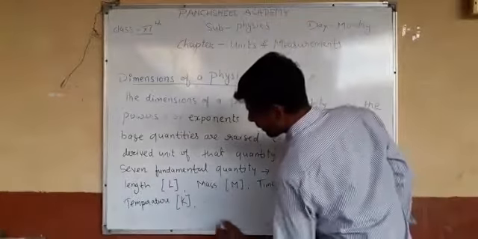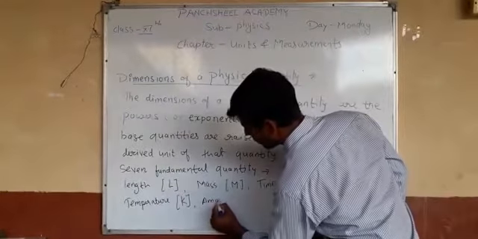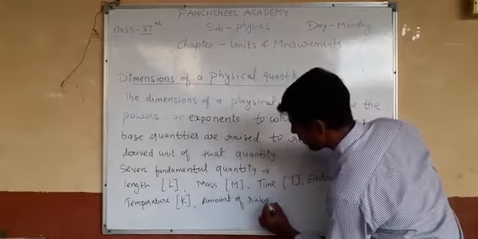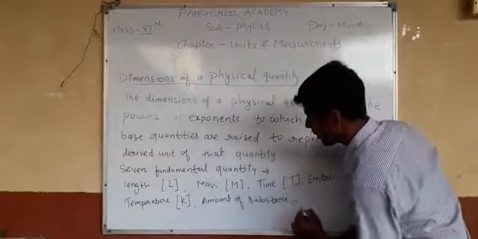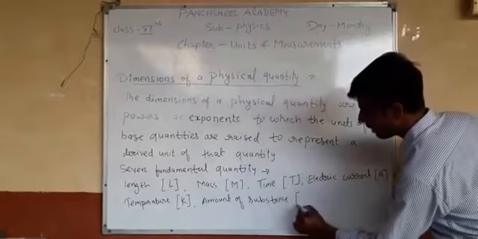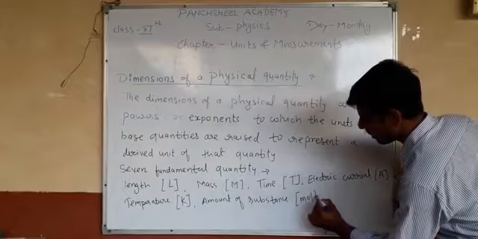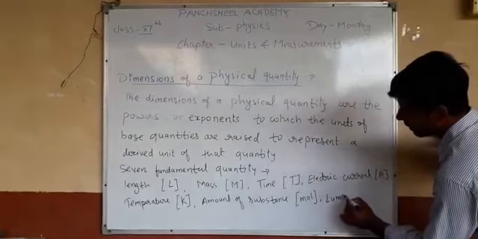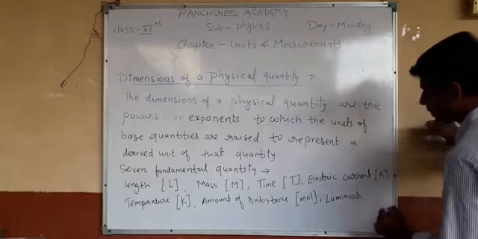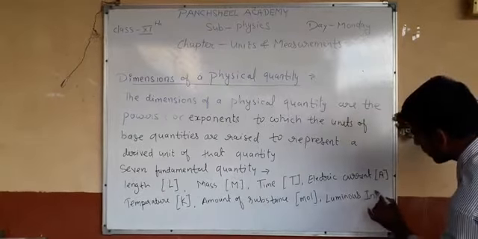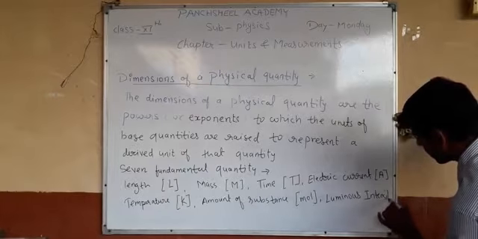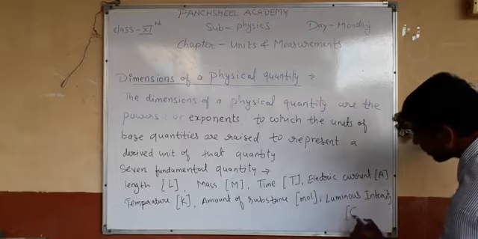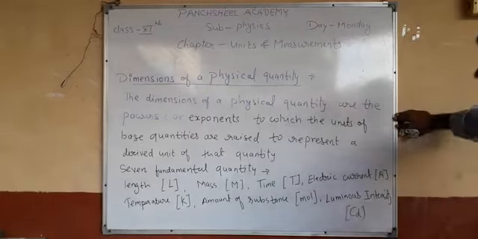Next, amount of substance, measured in mole. And last, luminous intensity. What is its SI unit? That is candela. So we can write this.